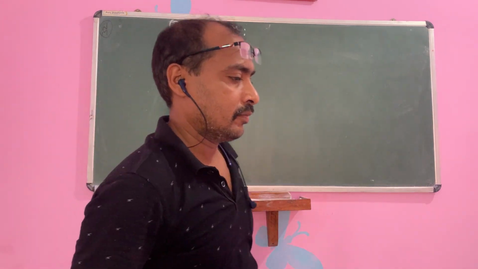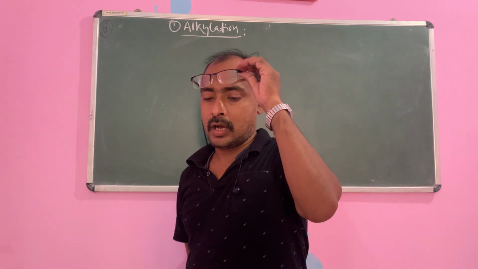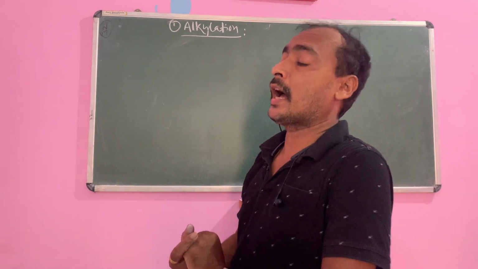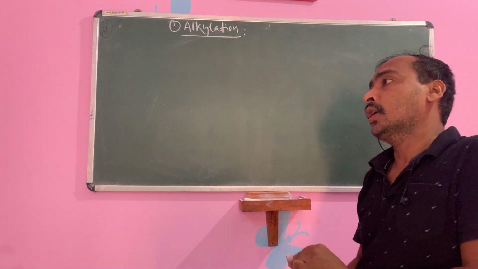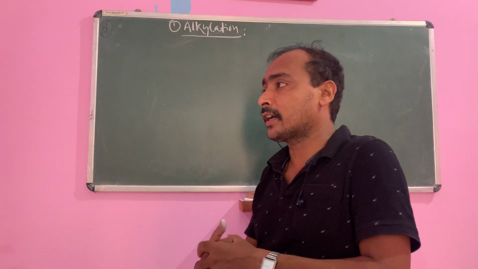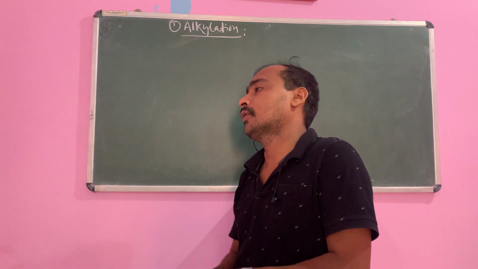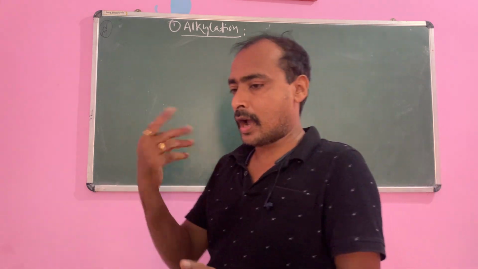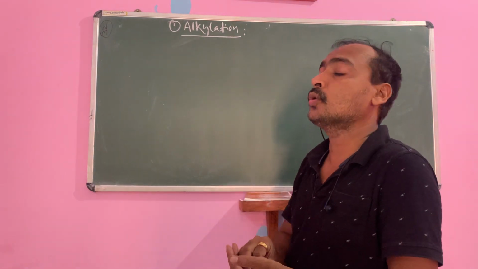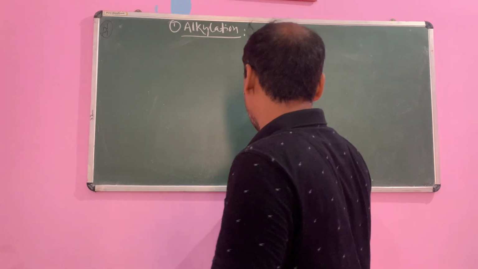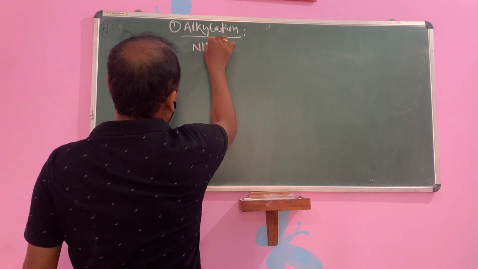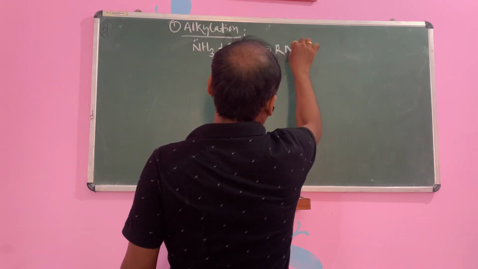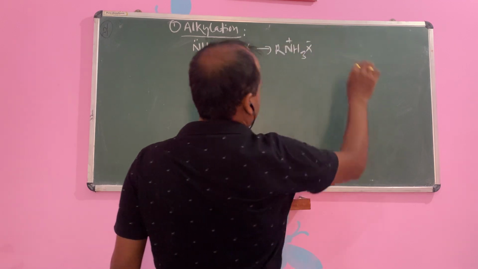So in preparation we discussed ammonolysis. In ammonolysis, when ammonia is treated with alkyl halide in presence of sodium hydroxide, it forms different amines, that is primary, secondary, tertiary and the quaternary salt. Okay. So similarly in alkylation, aniline plus alkyl halide, or amine plus alkyl halide, or ammonia plus alkyl halide forms a salt. For example, when ammonia reacts with alkyl halide, using its lone pair, it will form RNH3X. This we have already discussed in the previous section.